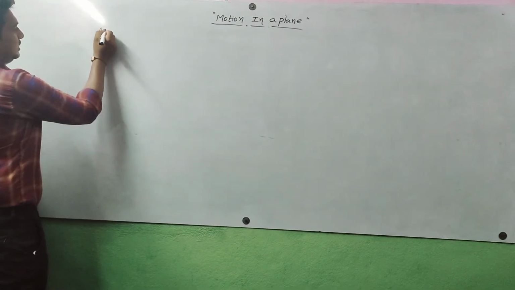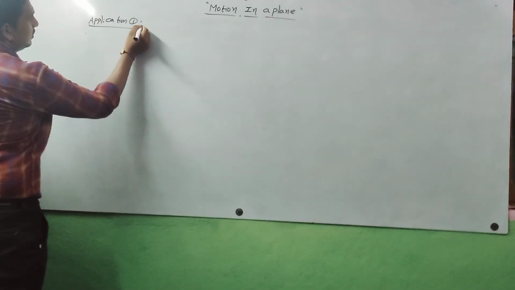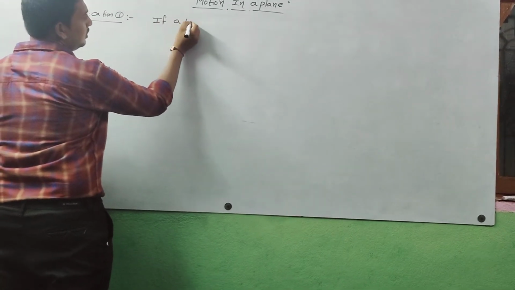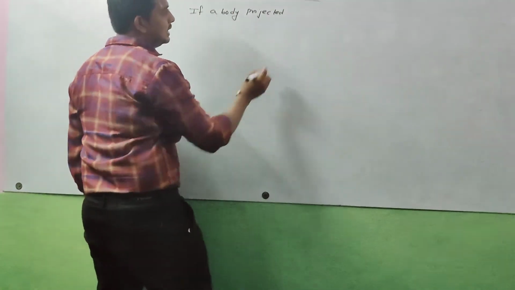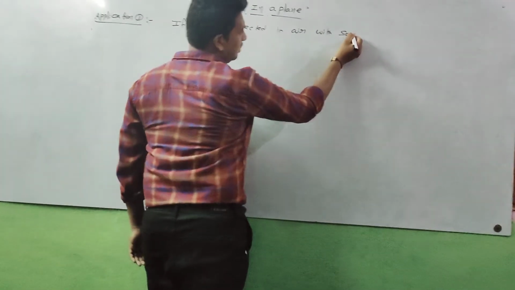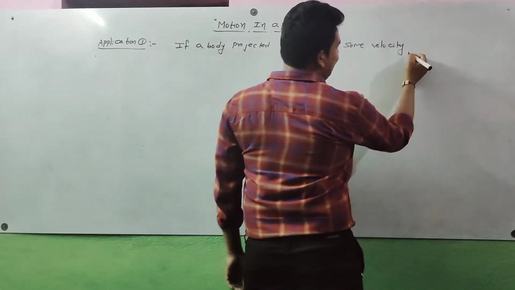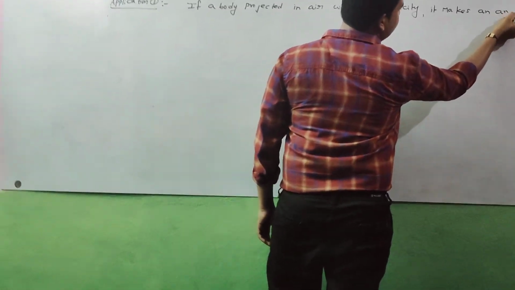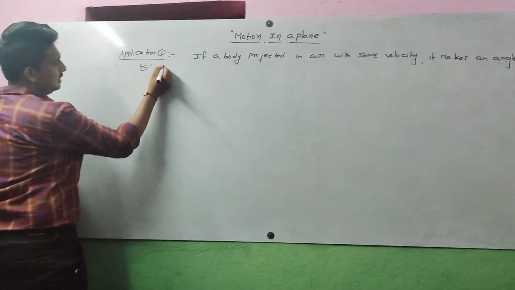Important application 1. If a body is projected in air with some velocity, it makes an angle theta with the horizontal.